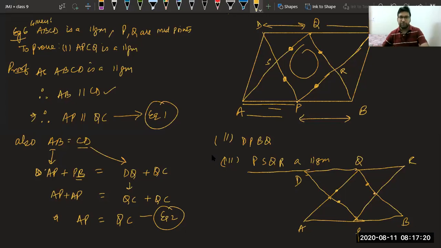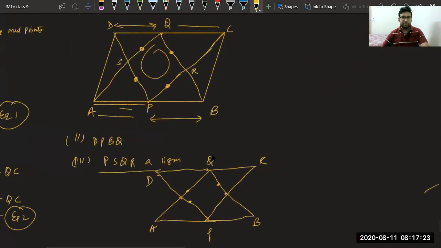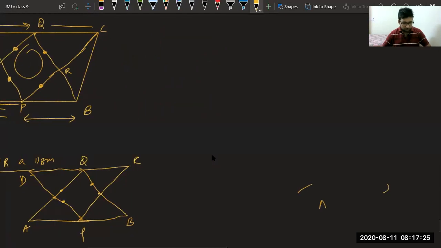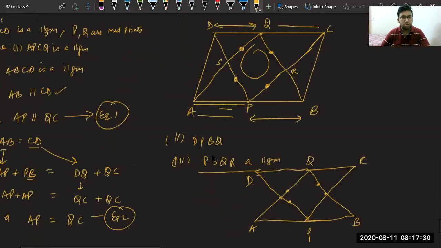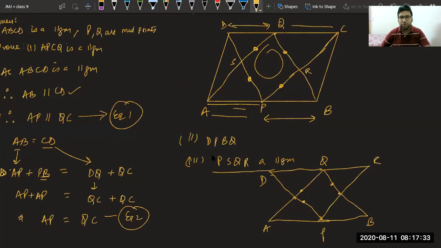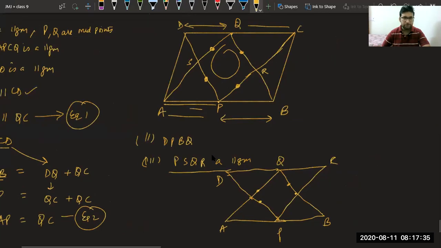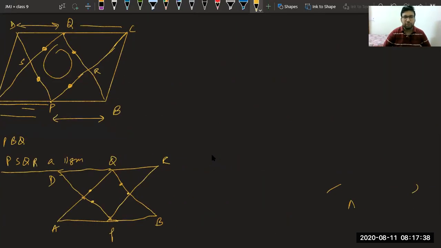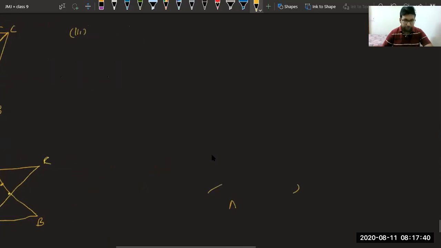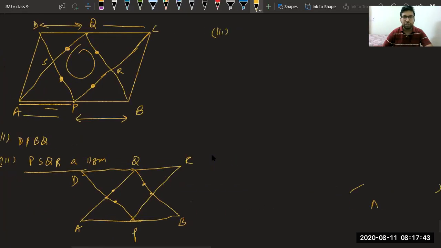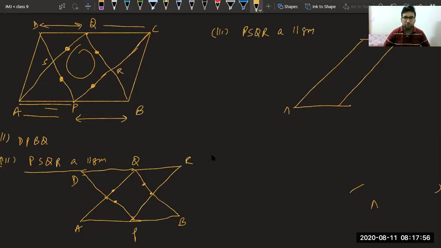Okay, Ansh is saying repeat. Okay, one second, I'm repeating. So this time we will take PB plus PB equal to DQ plus DQ. Why? One second. See, in the third part we had to prove PSQR a parallelogram. In the first part we have already proved one thing, that is this one.